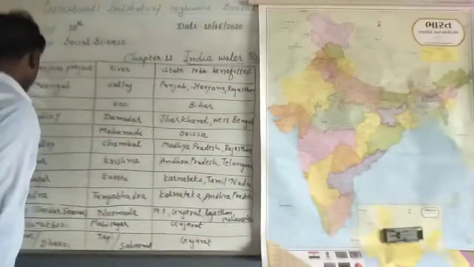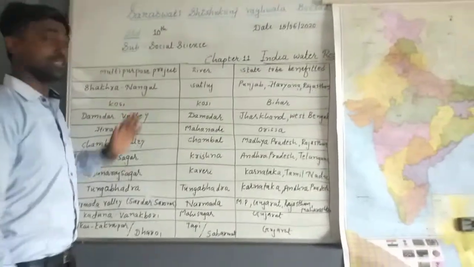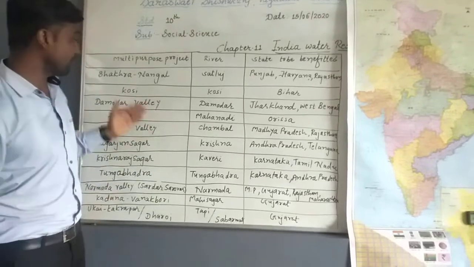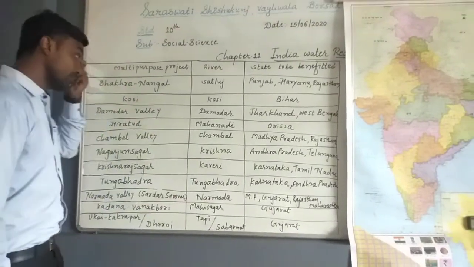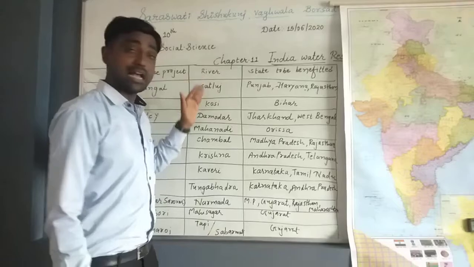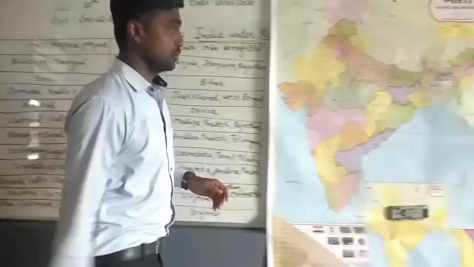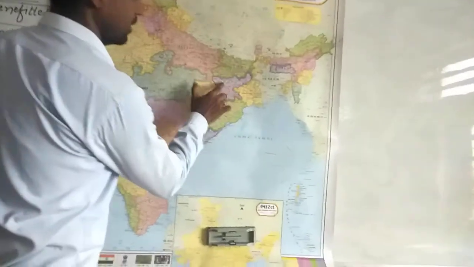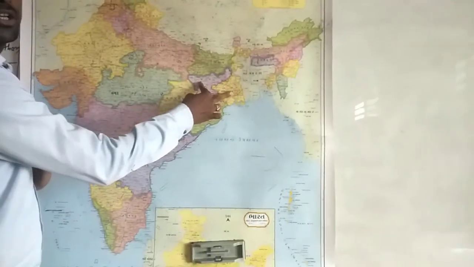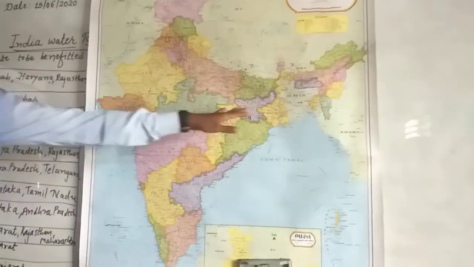Now the next one is Damodar Valley. In Gujarat it is called Damodar Khed also. Now, on the river Damodar, the benefited states are Jharkhand and West Bengal. You just see here Jharkhand and West Bengal. So these are the two states which are benefited due to Damodar Valley.